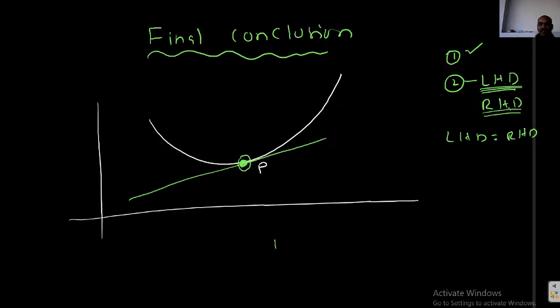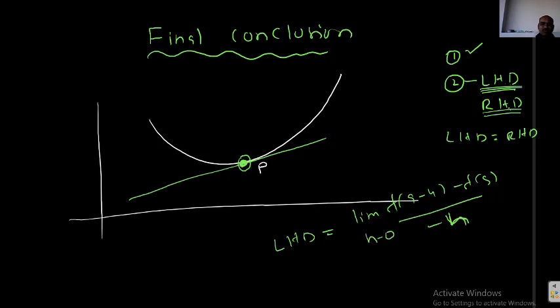Okay, how to find LHD? I just gave a rule. LHD is nothing but the limiting value of f(a minus h) minus f(a) by minus h, as h tends to 0. Don't forget the minus h. How to find RHD? The limiting value of f(a plus h) minus f(a) by h, as h tends to 0.